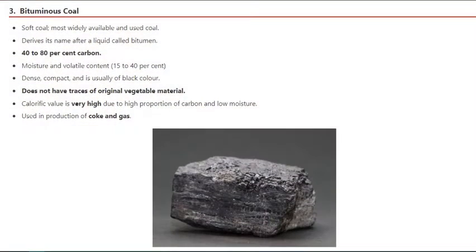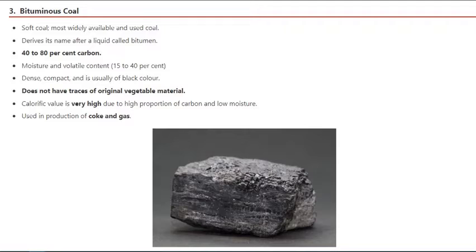Number three, so number three and four is actually what is supposed to be called coal, good quality coal. This is called bituminous coal, which you can have 60 to 80 percent of carbon. It's written 40 to 80, but you can change it to 60 to 80 percent of carbon. So it is soft. Soft doesn't mean that it is very soft like rubber or cake. It is soft compared to anthracite, which is the highest quality, which means it's easily breakable. That is what they mean by soft.